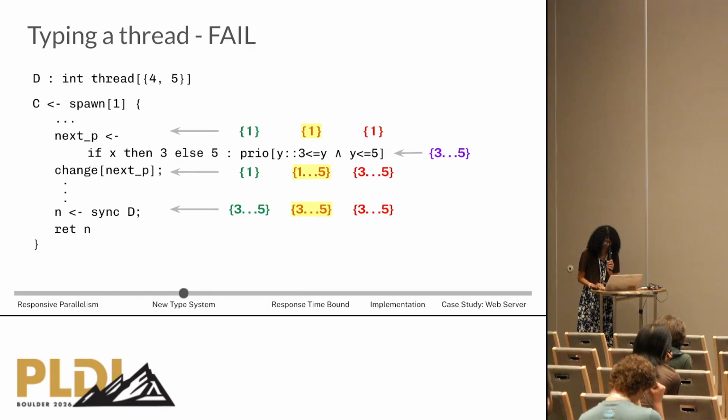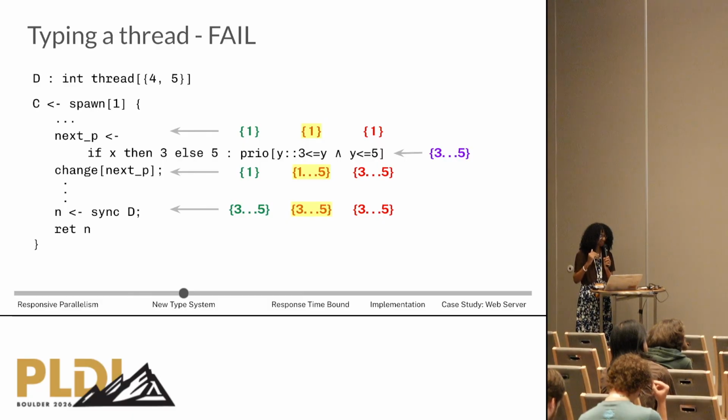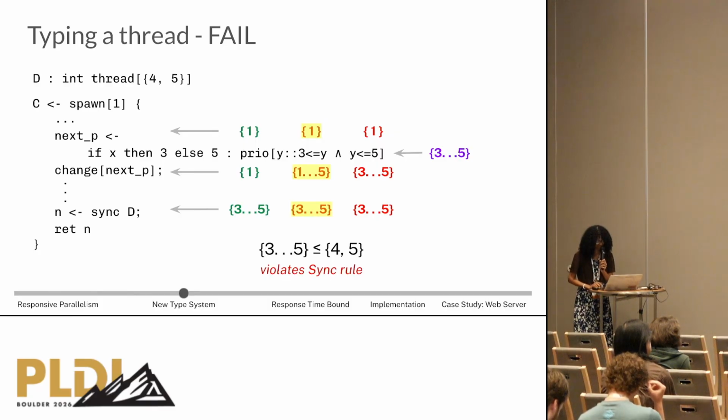In the interest of time, I won't go through each one of them, but when we sync, we're definitely at one of the priorities 3 or 5, and we have to check with the sync rule if we have a priority inversion, to check if the priorities 3 and 5 are upper bounded by D's priorities 4 and 5. But this violates the sync rule, and so we have a priority inversion.